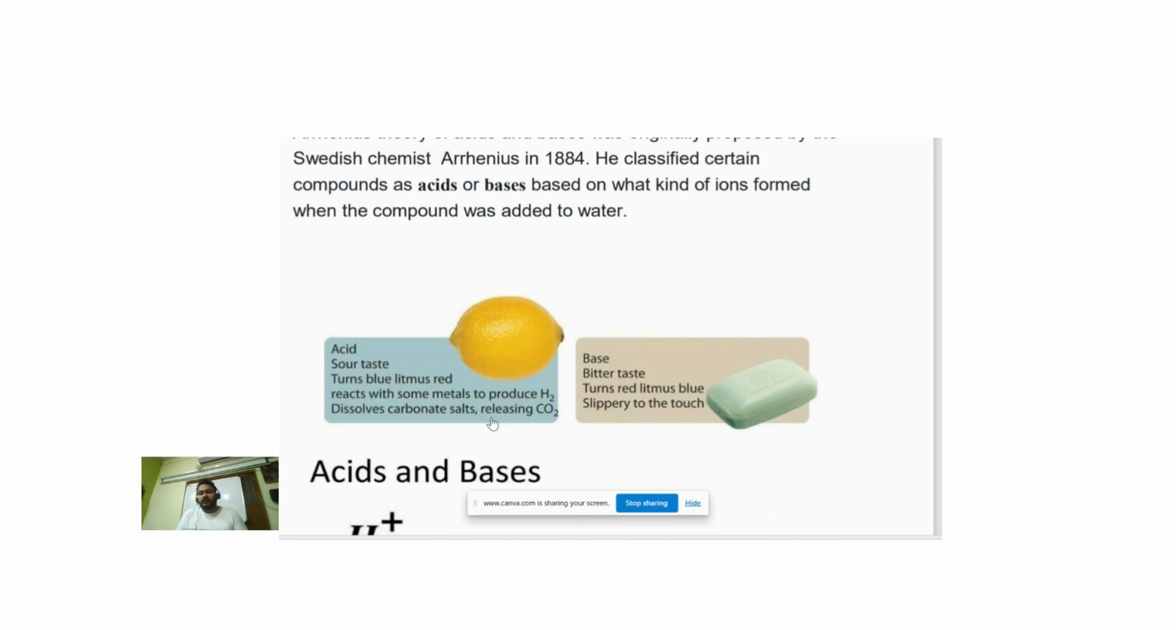In daily life routine, at home, we see various examples of acid and base. A few examples are lemon and soap. Lemon is acidic. It contains vitamin C, ascorbic acid. It is sour in taste. It turns blue litmus paper into red. It reacts with some metals to produce hydrogen gas and dissolves carbonate salts, releasing carbon dioxide.